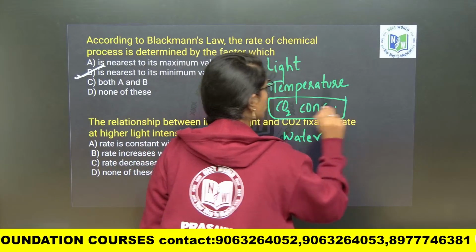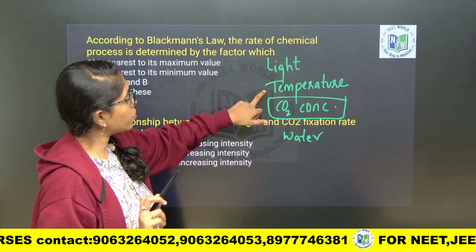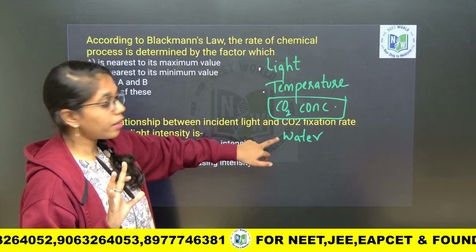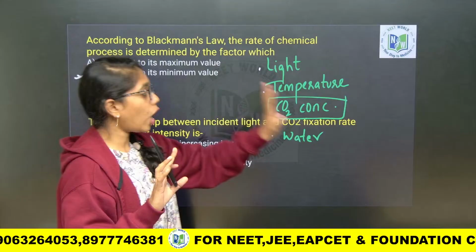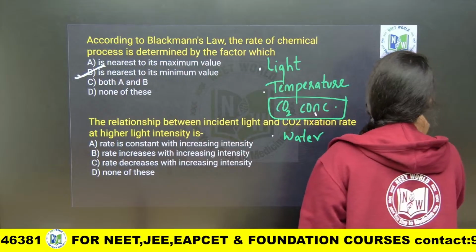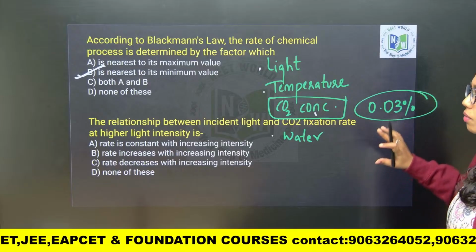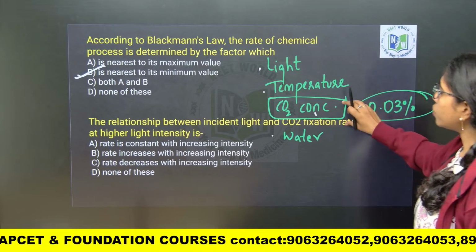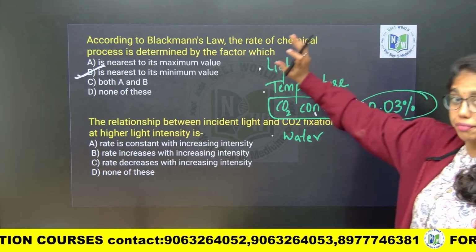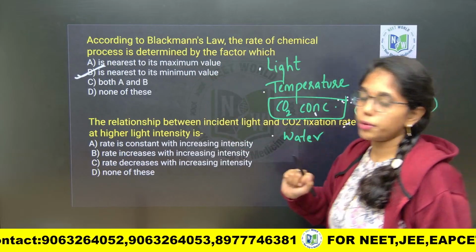Obviously, that is carbon dioxide concentration, because temperature is moderate, and according to C4 or C3 plants, it varies. Light is intense, light will never be a minimal factor, and water also will never be a minimal factor. The optimum carbon dioxide concentration level in the atmosphere is 0.03%. So this will affect the process of photosynthesis, which is Blackman's law of limiting factor. So here the option will be B. Clear? It is nearest to the minimal value.